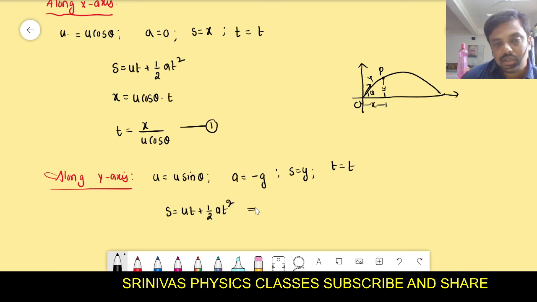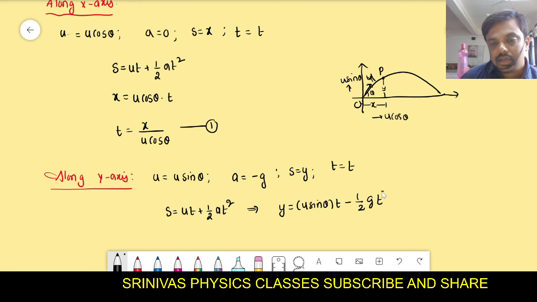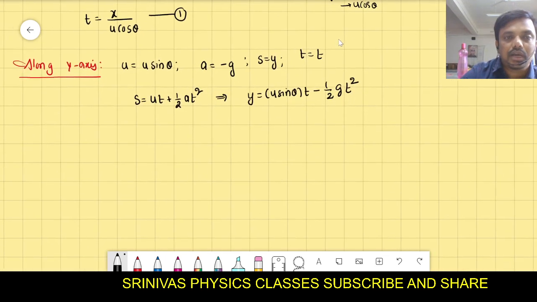Now substitute all values in this. s is y, the y-axis displacement. The y-axis velocity is u sin theta. The x-axis velocity is u cos theta. Total velocity is u. u is divided into two parts, u cos theta and u sin theta. You substitute all values in this. y = u sin theta into t plus a is minus g, then we write minus half g t square. Is it correct? Any doubt? If you have doubt, you can ask me.